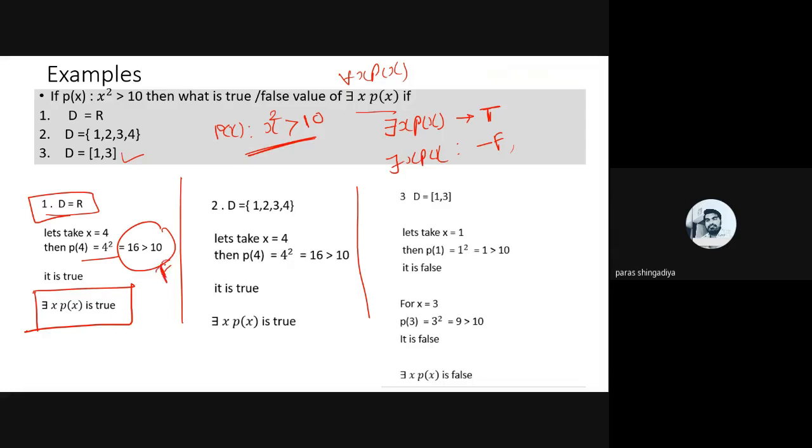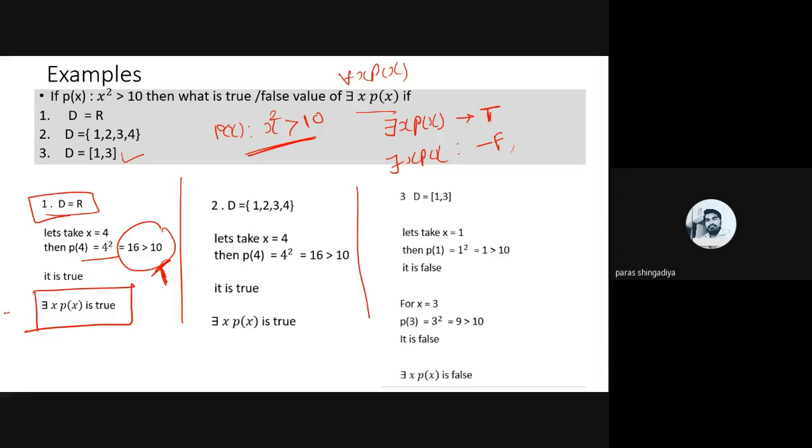Okay, that is a true one. So what does it mean? P of 4 is true, which means there exists one value. There are multiple possible answers: after 4, all values are true. Okay, 4, 5, 6, 9, 11, all values are in a correct form of the predicate. So it is a true answer.